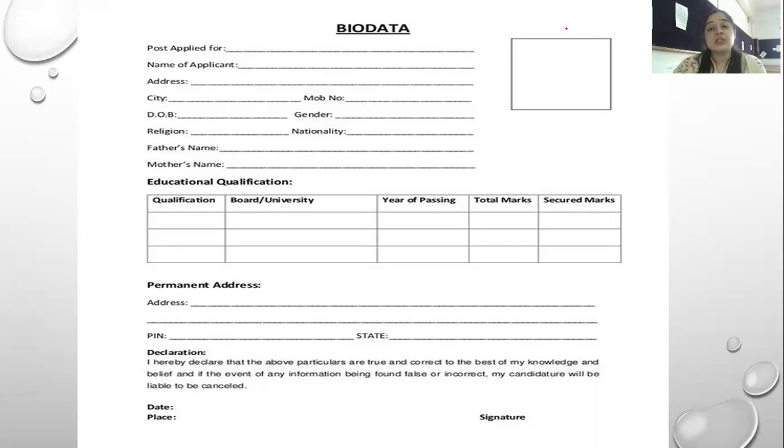But in a biodata, usually you find that a picture should be pasted here. There is a column for the picture, then the post applied for, the name of the applicant and basic details of the person, such as father's and mother's name. It is not necessary in a resume and CV, whereas in a biodata, it is necessary to state different personal and professional data. Biodata, because it is biographical data.